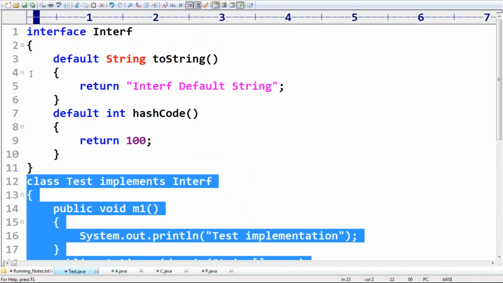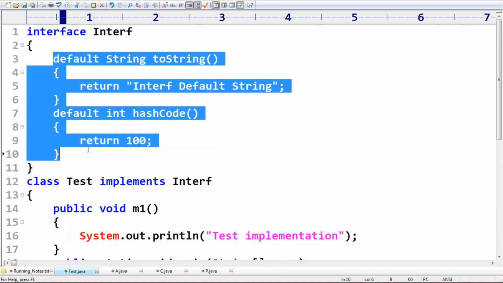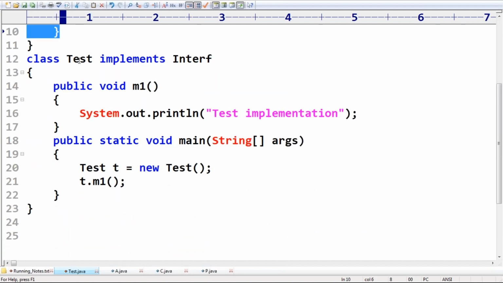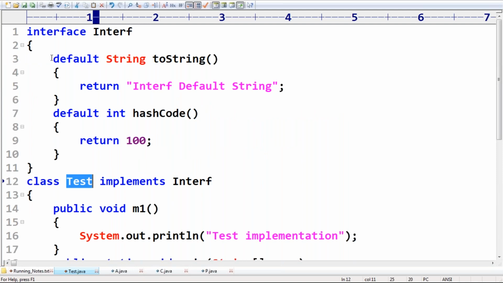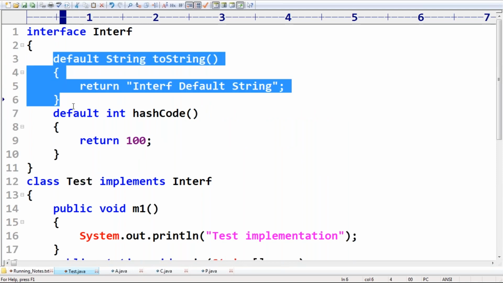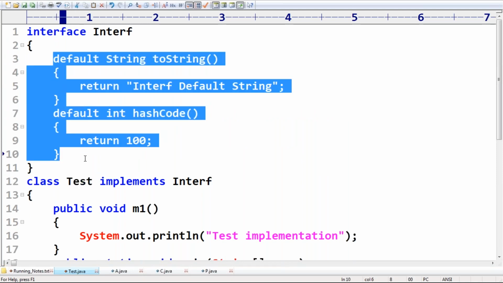Why do you have to bring them through an interface? Meaningless. These methods are already available to my test class, because every class in Java is a child class of Object.